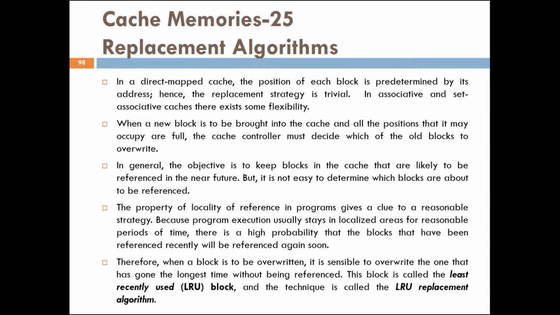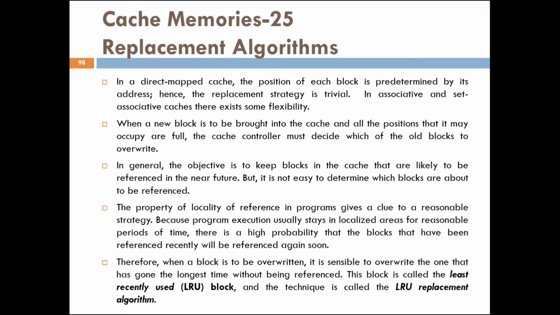Now, when the cache is full and a new data or instruction not present in the cache is to be obtained from main memory, some cache block has to be swapped to the main memory to make way for the new item. The set of rules that govern this decision making constitute what is known as a replacement algorithm. This is fully carried out by the cache control or memory control hardware with the support of the operating system.